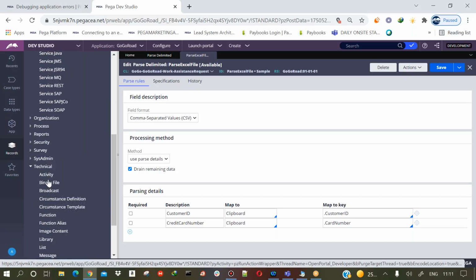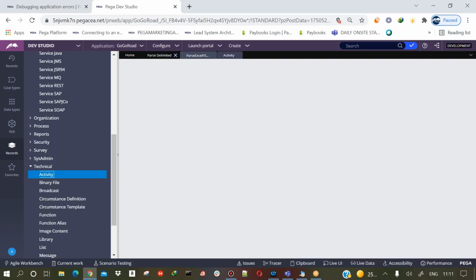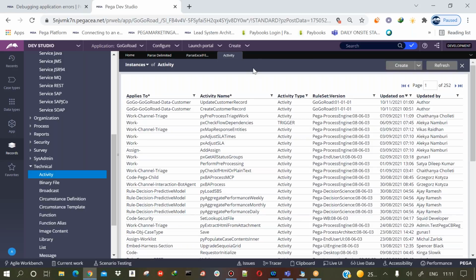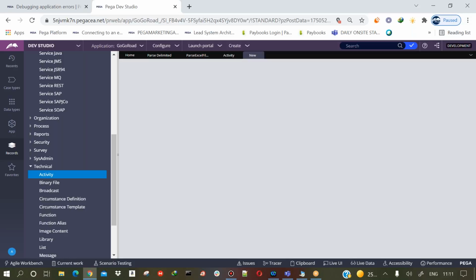Because all the processing, right? For example, you are getting some 2 columns here in an Excel file: customer ID and credit card number, and some data is there. Let us say you need to store this data into one particular table. You need to write that logic in that particular service activity only. So that's the reason you need to create that.